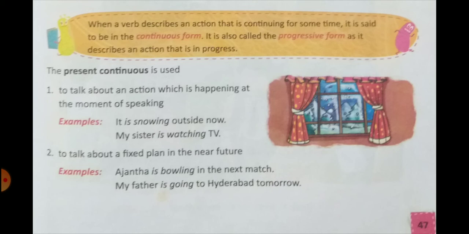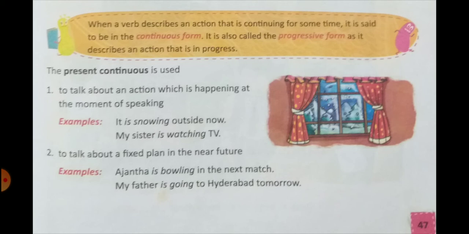So, these are the actions which are going on now, right at this moment. Now, let's see the examples. It is snowing outside now. My sister is watching TV. So these are talking about the actions which are going on right at this moment.